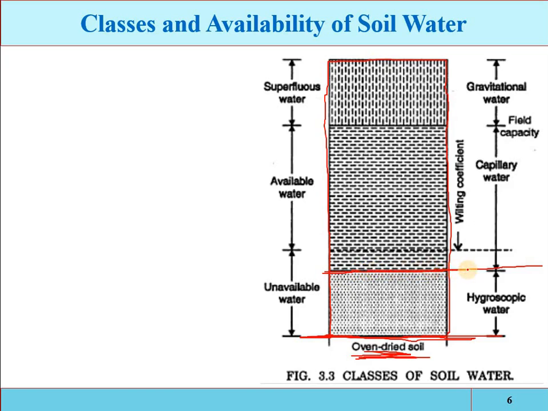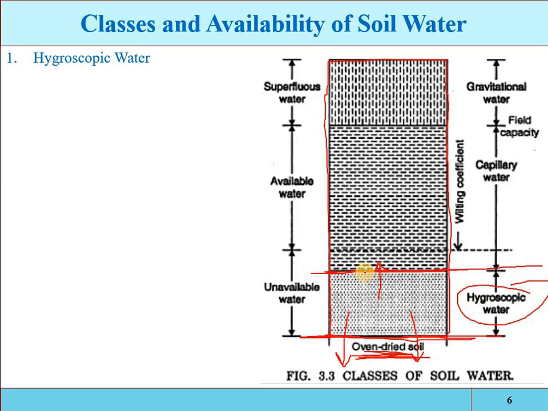This hygroscopic water is not capable of movement by gravity or capillary forces. It is not able either to drain out from the sample through the force of gravity or to rise due to capillary action. This amount of moisture content is tightly absorbed by the individual grains of the soil particles. That is called the hygroscopic water. Now when the levels between the atmosphere and the soil sample become equivalent, there will be no further loss or absorption of moisture content.